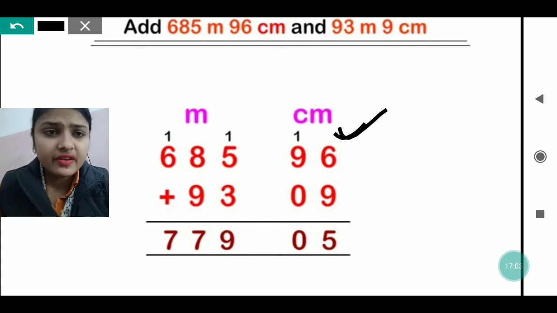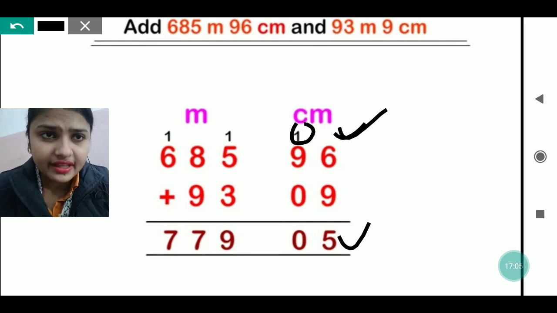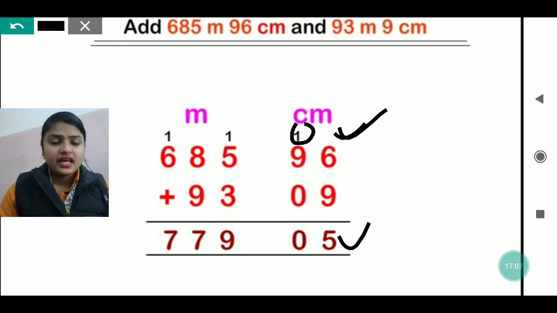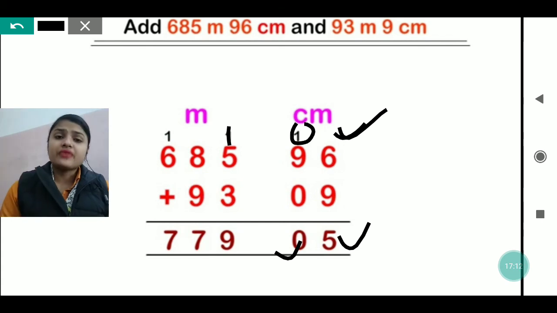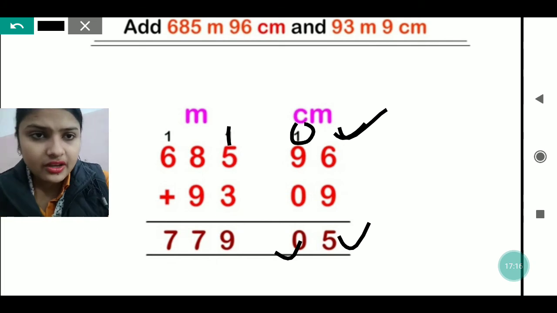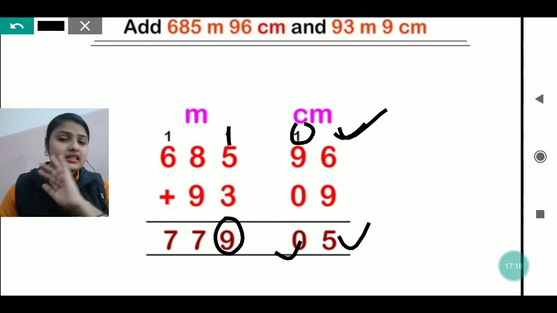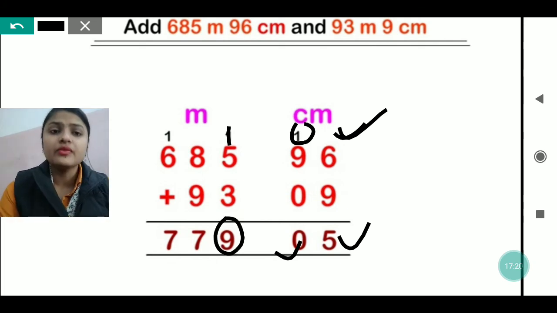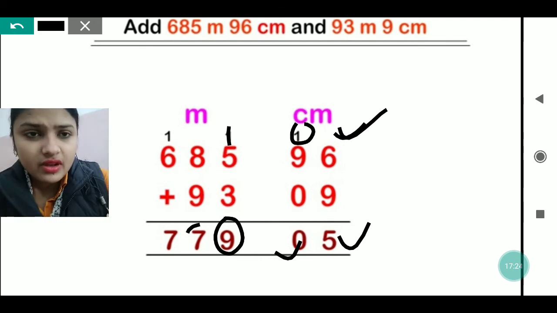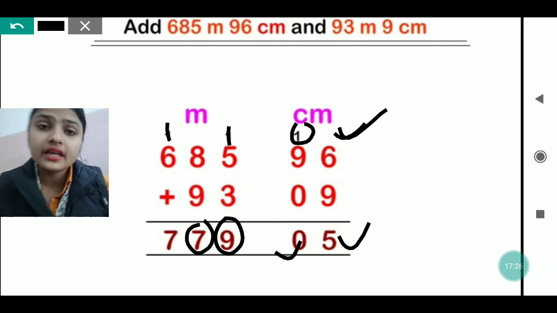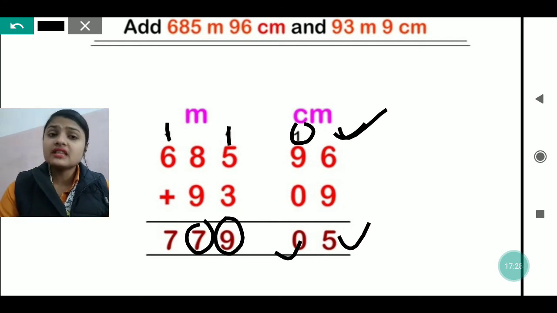Now 6 plus 9 is 15. Then 5 will be written down and 1 we will take carry. 9 plus 1 is 10. So 0 will be written down and 1 we will take carry. 5 plus 3 is 8 plus 1 is 9. So 9 you will write down and nothing is left over, no carry. Now 8 plus 9 is 17. So 7 will be written down and 1 we will take carry.